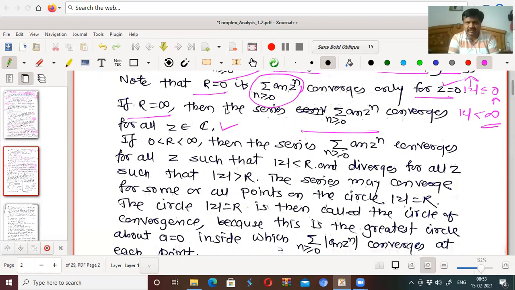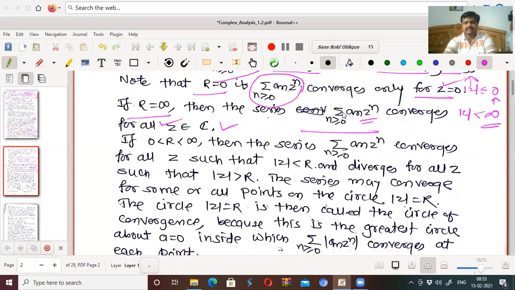That means it converges everywhere, for all z belonging to C. That means entire. For a while we are not giving any relation between this, but we say that it converges everywhere.